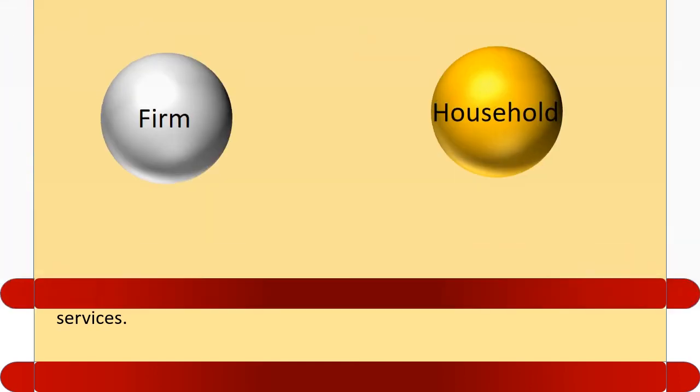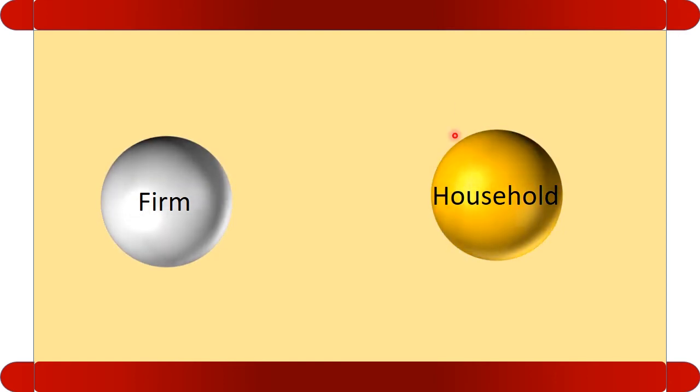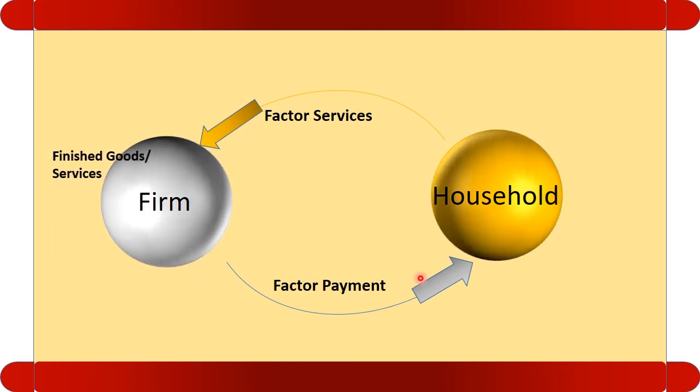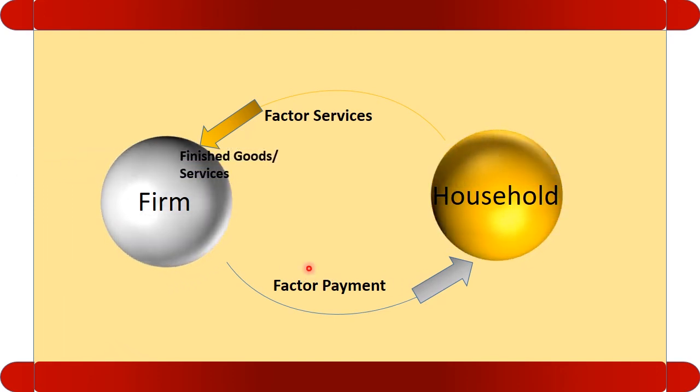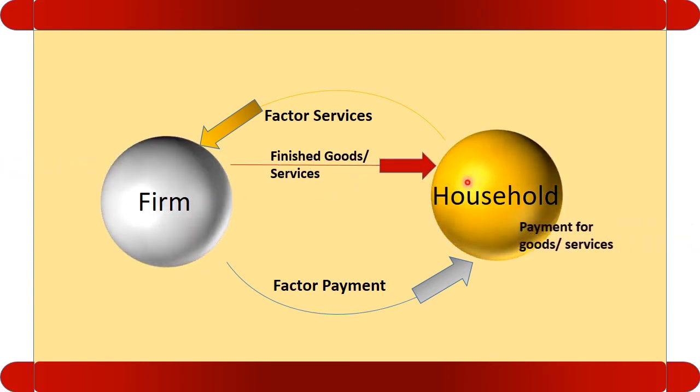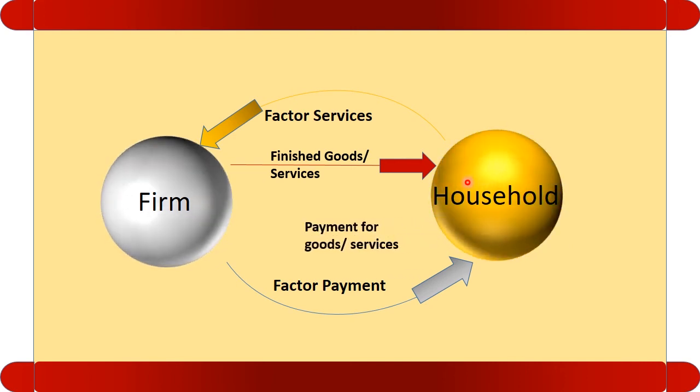This is household and this is firm. Households provide factor services. Firm make the factor payment to the household. Firm manufactures goods and services. They provide the goods and services to the household. And in consideration of the goods and services, the households make the payment to the firm.